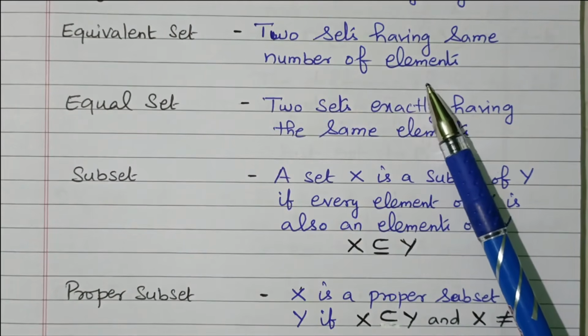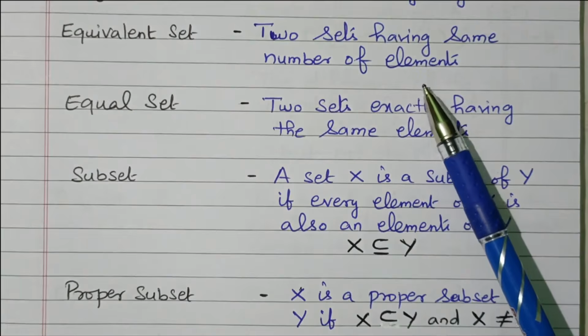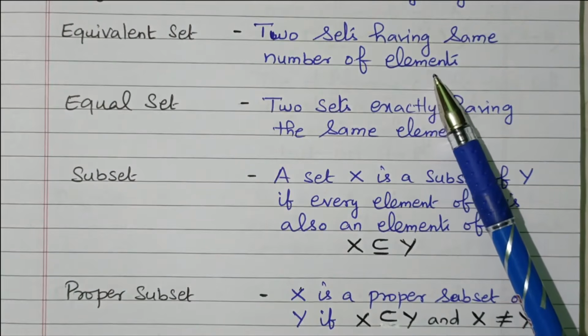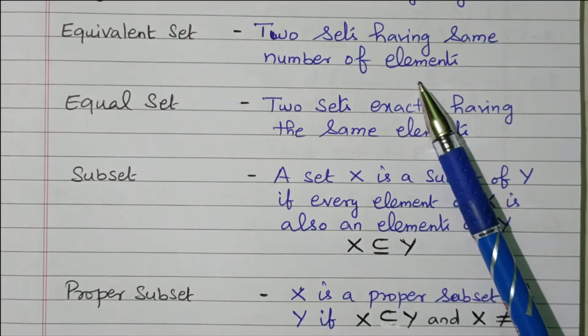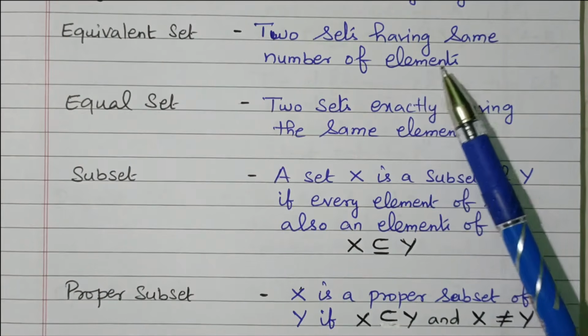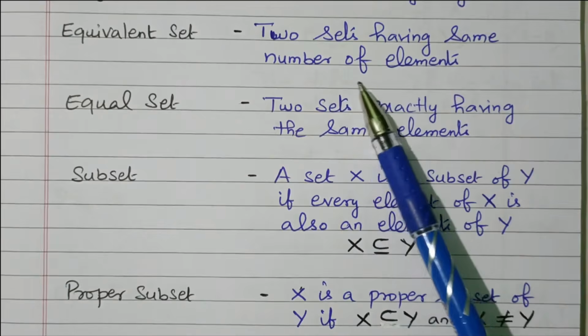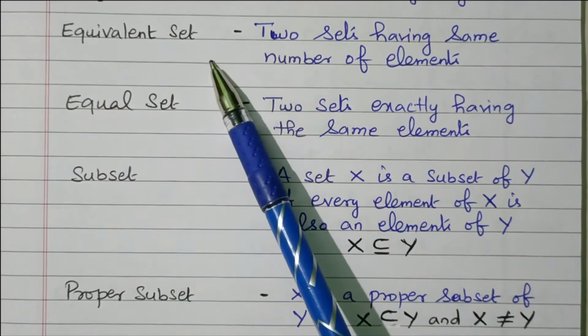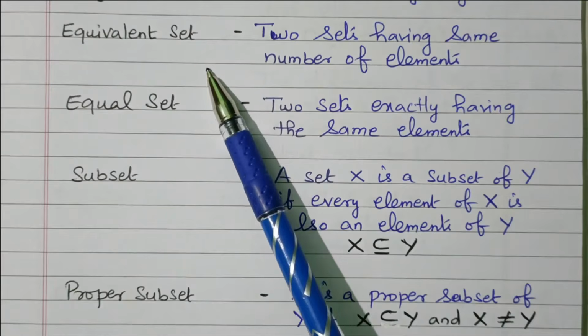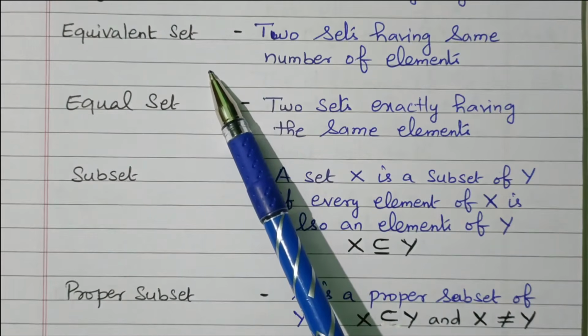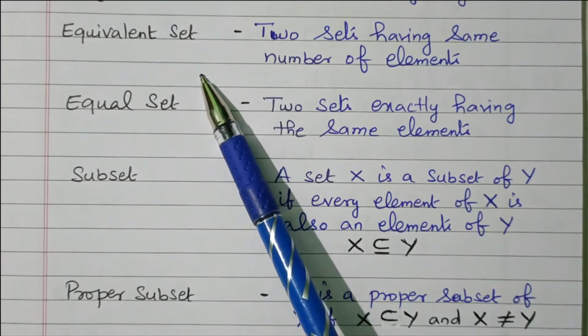Set 1 having 10 elements, set 2 having 10 elements. The number of elements in set 1 as well as set 2 is equal. But the elements are not equal. Only the number of elements is equal. That's called an equivalent set. Set 1 having 10 elements, set 2 also having 10 elements, but the elements are not equal.